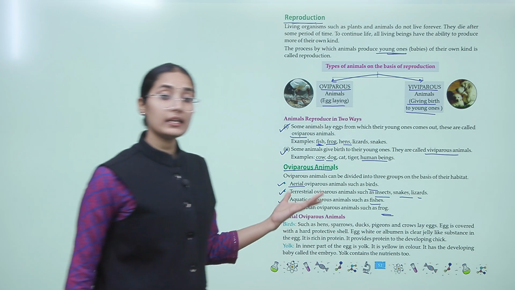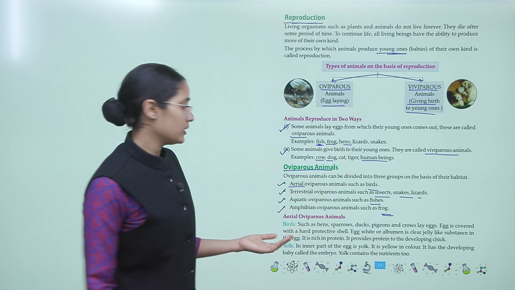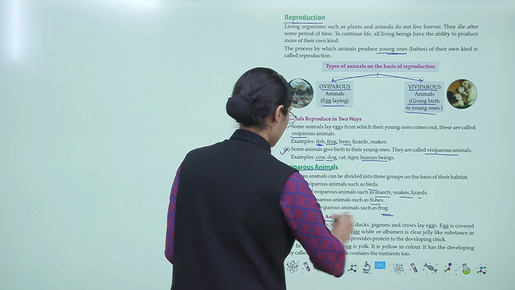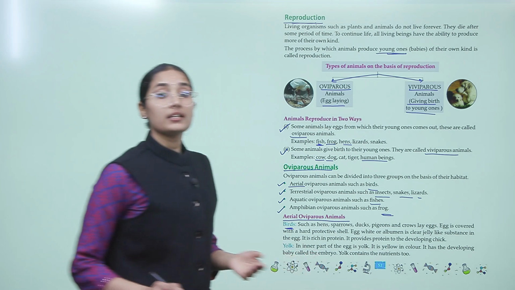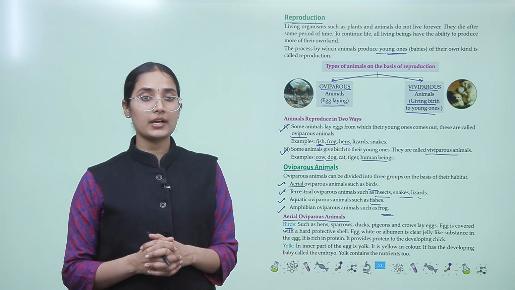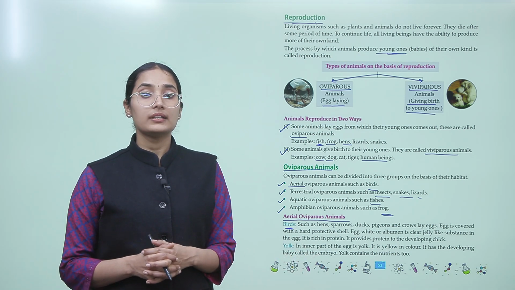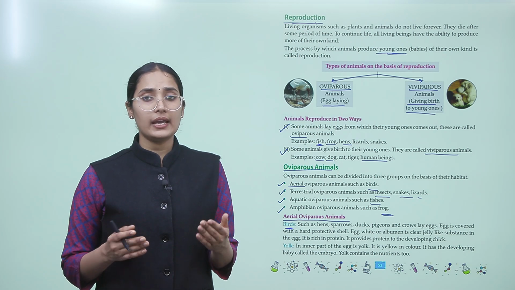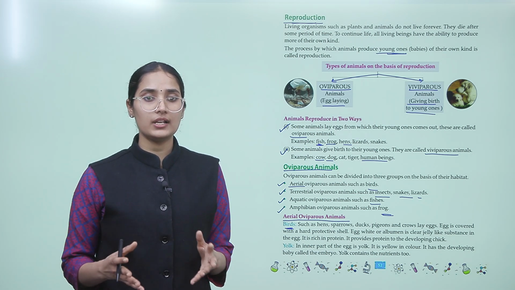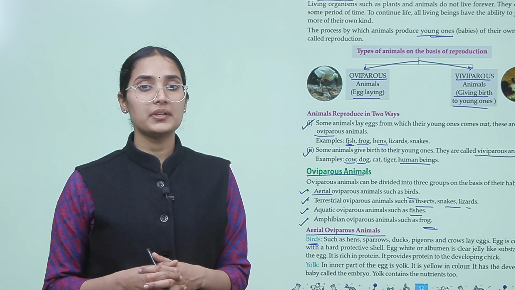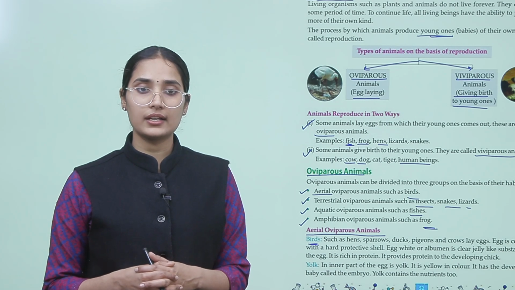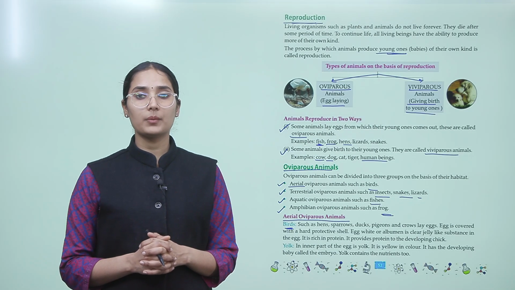So, let's begin with aerial oviparous animals. Birds such as hens, sparrows, ducks, pigeons and crows all lay eggs. The egg is covered with a hard protective shell, and the egg white or albumin is a clear jelly-like substance in the egg. It provides protein to the developing chick.